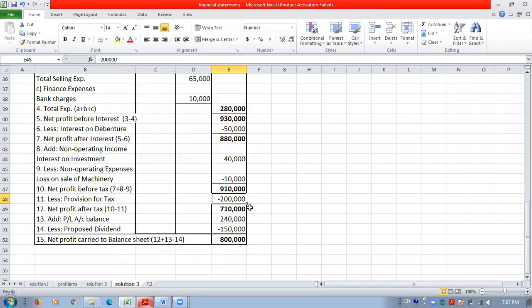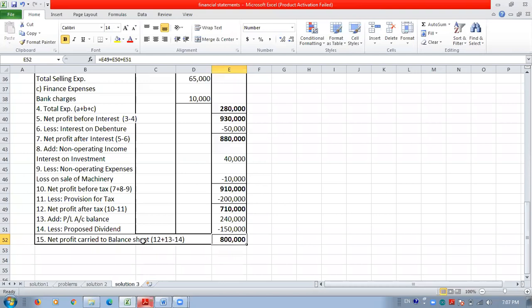After providing the tax, we will get the net profit after tax, and then we have to add any opening profits, and also deduct the appropriations. Here we deducted the dividend, which is one of the appropriations, and finally we get this net profit carried to balance sheet. This is the retained earnings. Retained earnings means the profit which remains with the company, so it is called retained earnings.